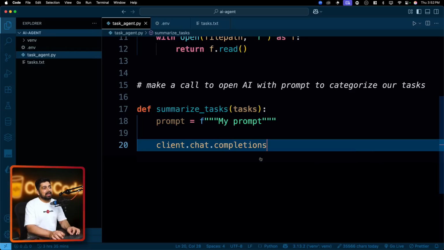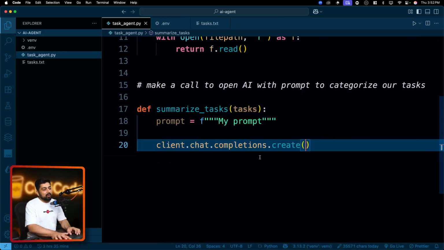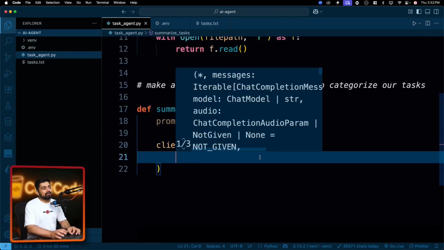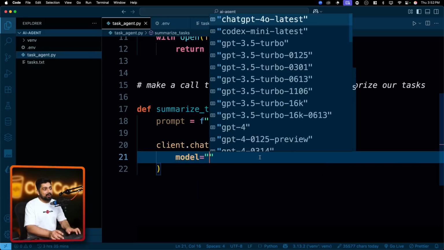So in the chat, we have the completions, and then we can just go ahead and create a new chat. Once I create a chat, I have to provide what model I want to use. Depends on how much money you have. Feel free to use whatever you like. It's totally up to you. I'll just use the basic one, GPT-4, but feel free to use Turbo. And as we can see, we have so many options. We don't have to just guess them. It's there in the suggestion. We can use Codex Mini latest as well, by the way.